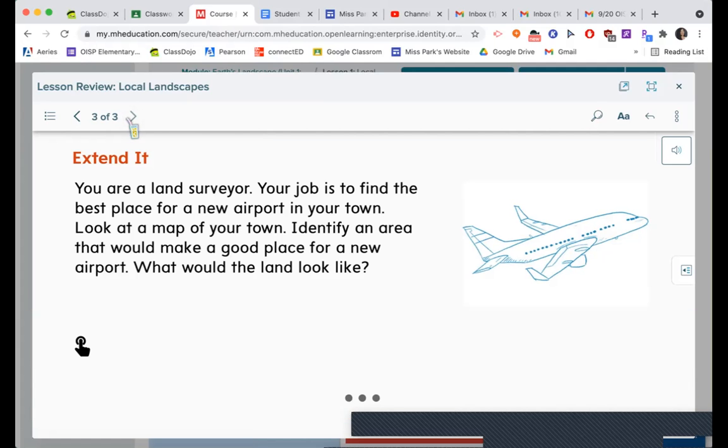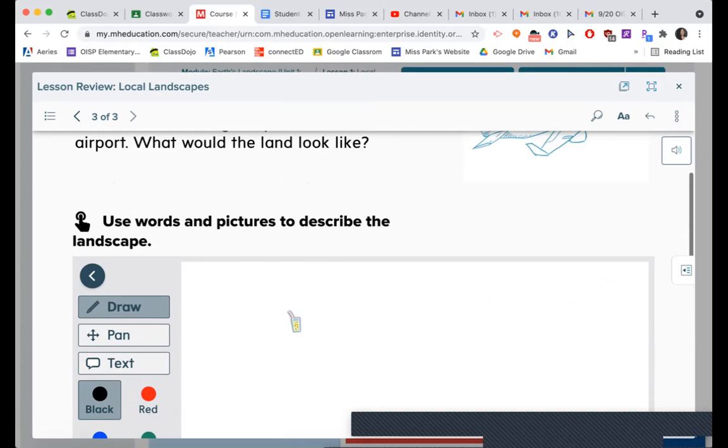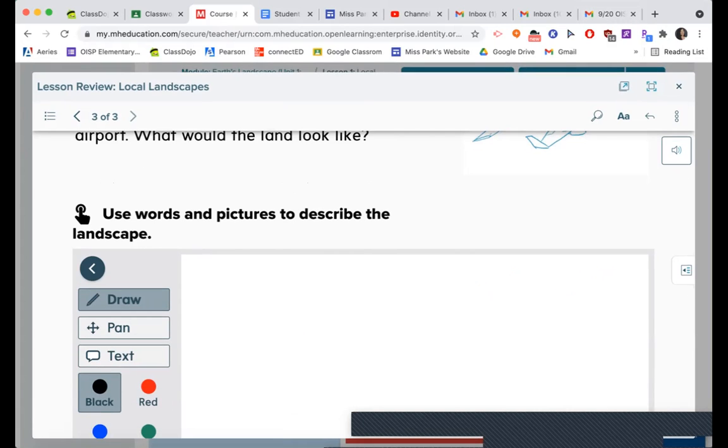And then the last one we're going to be doing is the extend it. Okay, so these are the three pages that would be in your book if you have your book, which is why we're not doing the other activity. Okay, you are a land surveyor. Your job is to find the best place for a new airport in your town. Look at the map of your town. Identify an area that would make a good place for a new airport. What would the land look like? So let's just all use the city of Cerritos.